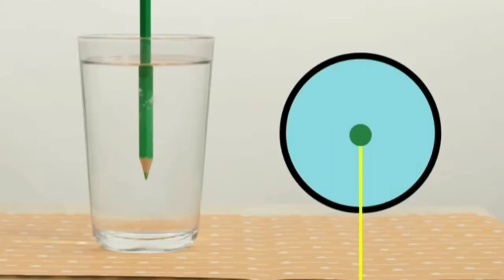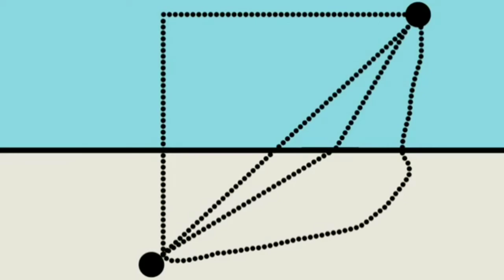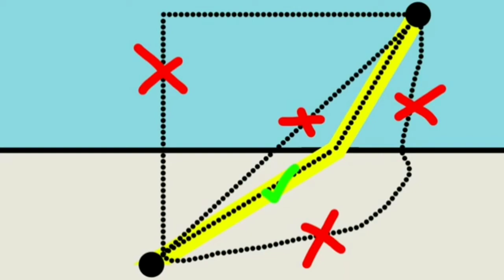This is called Snell's law. Light always obeys Snell's law when it changes speeds, like when it leaves a medium in which it moves slowly, like water, and enters one in which it moves more quickly, like air. It always refracts according to Snell's law. In other words, light always follows the route that is the fastest for it to take. Bernoulli used this fact to tackle the Brachistochrone problem. Light changing speed is analogous to a falling object changing speed.